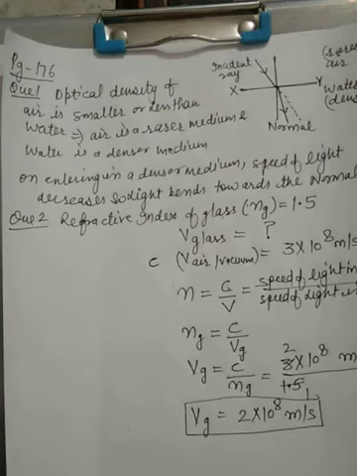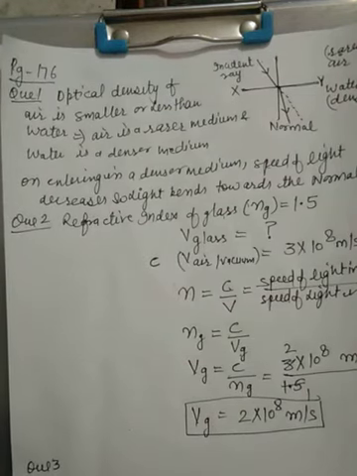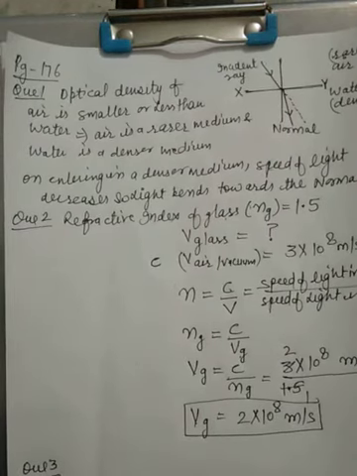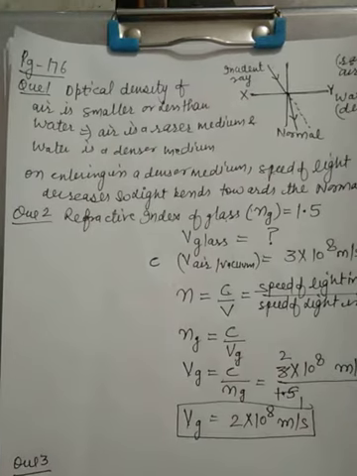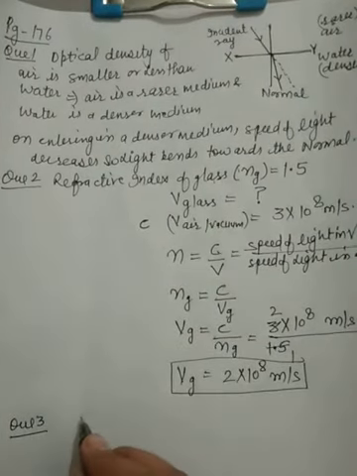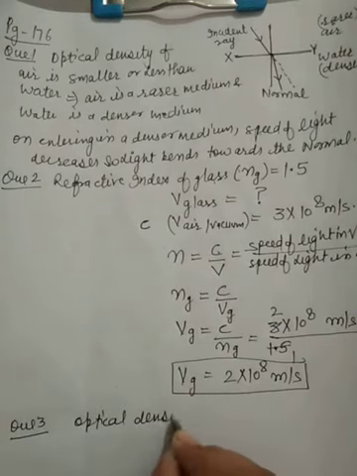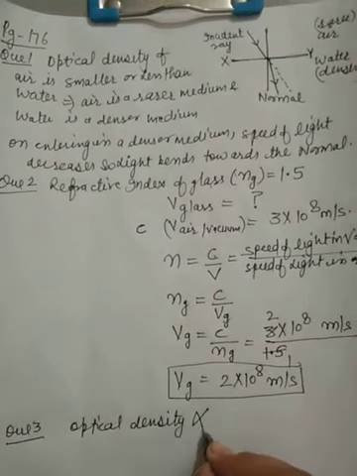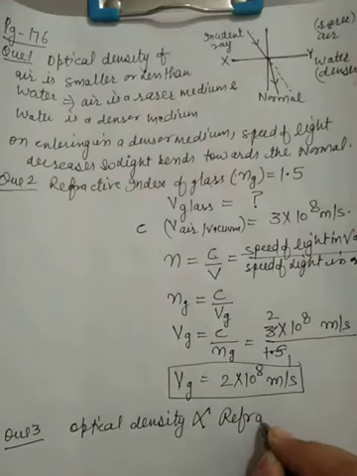Now, the next question is: out of the given table as per NCERT, which one has the highest optical density? As I have told you in the theoretical section, the optical density of a medium is directly proportional to the refractive index of that medium.